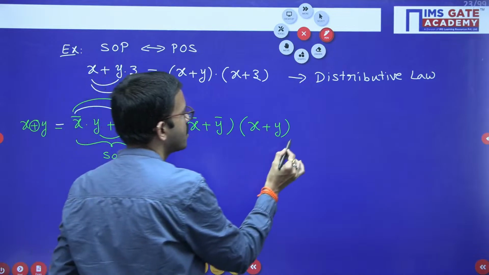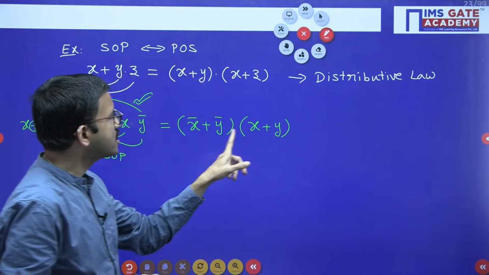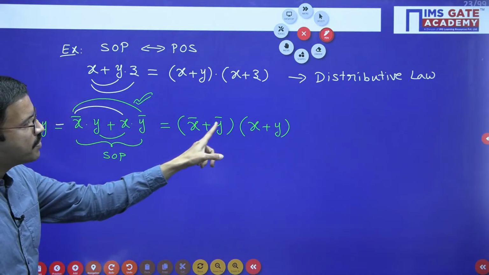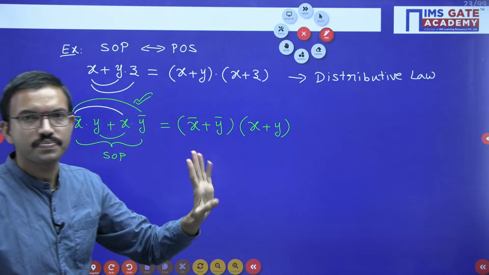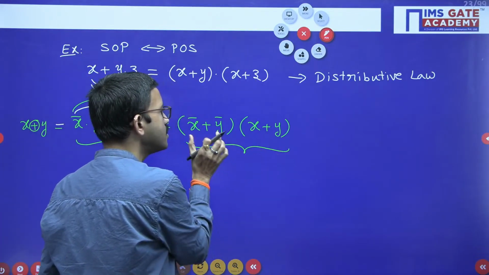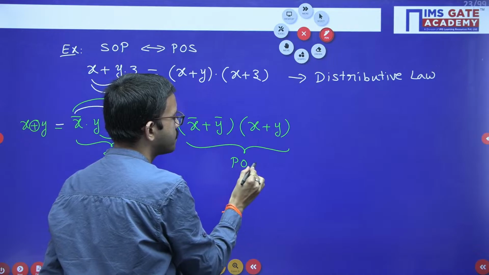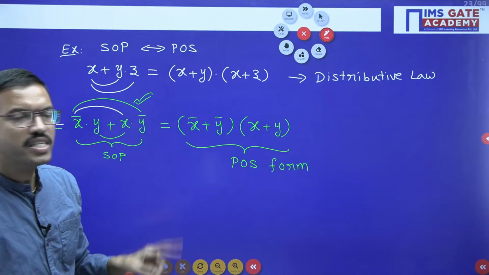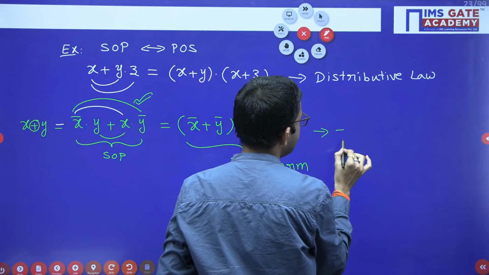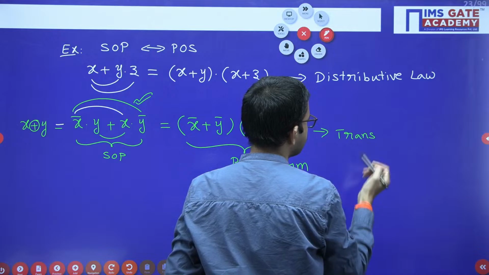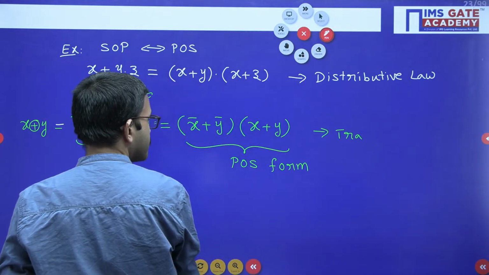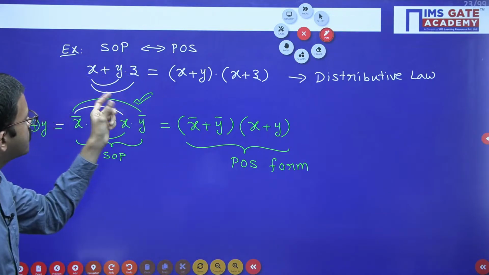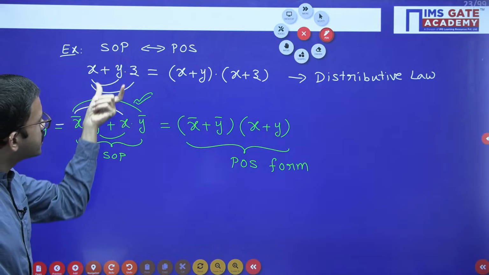The moment you have considered x bar plus y bar, whatever the remaining variables are there, that you can consider. So here if you do further simplification, x bar into x is 0, x bar into y, that means first term, y bar into x second term, y bar into y is 0. Now you can observe this is in sum terms product together, POS form. So this you are getting by using transposition law.